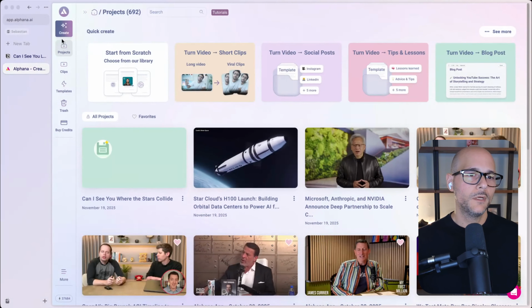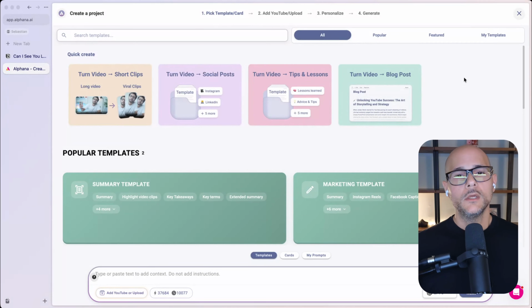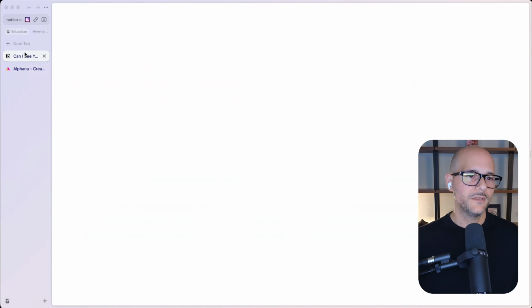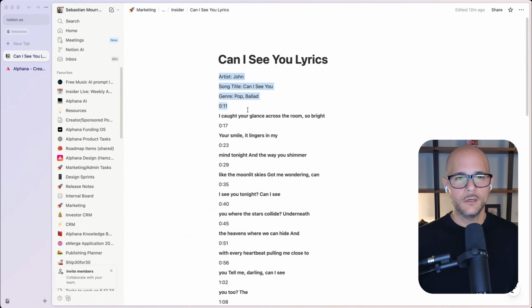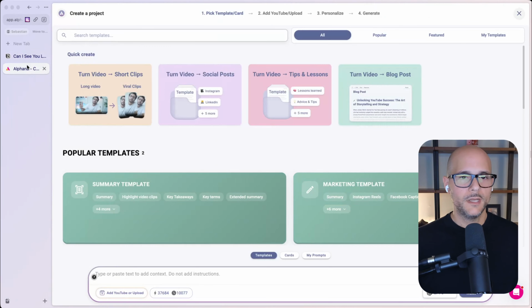So what I'm going to do here is click on create. Now, when I click create, a project flow will allow you to create a new project to generate content from. What I'm going to first do is come over here. I have a tab with the lyrics with the artist name and title, and I'm going to go ahead and copy these lyrics. Now, if you've got lyrics somewhere else, you could just grab it, copy and paste it. Obviously, make sure they're your own or somebody gave you permission to use them.